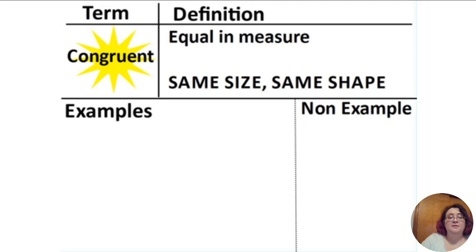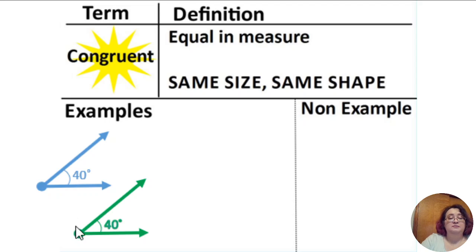All right, let's talk about congruent. When we get into more geometry lessons, we will learn that congruent doesn't necessarily apply just to shapes, but it can also apply to angles. Congruent means it's equal in measure, it's the same size, and the same shape. So for example, we have two angles here, and both of them are 40 degrees, so they measure the same. So those angles are congruent.